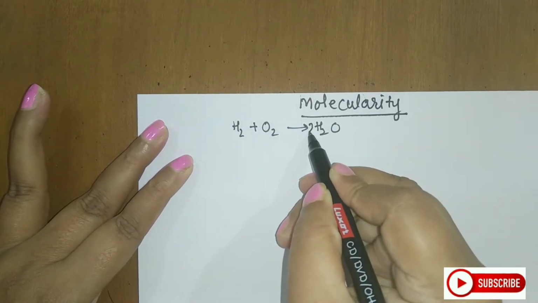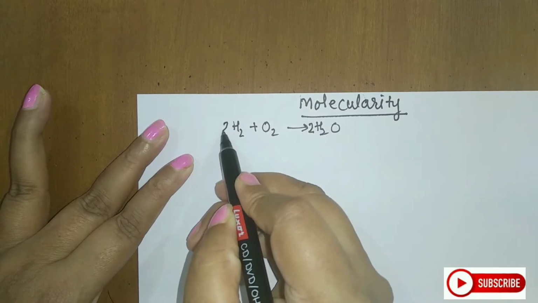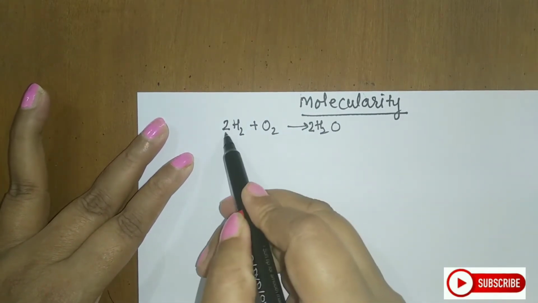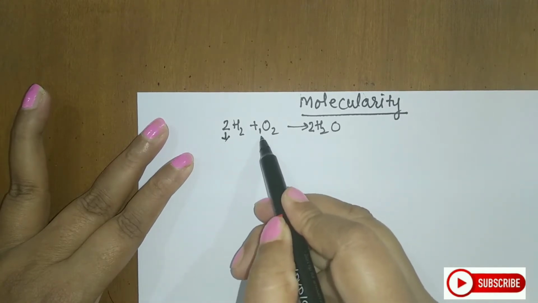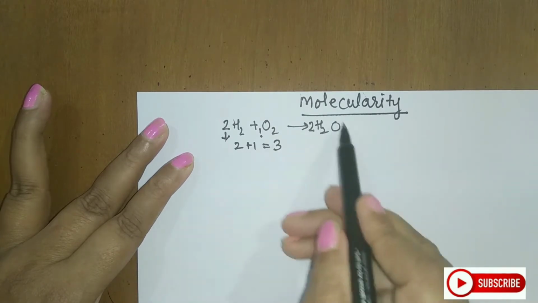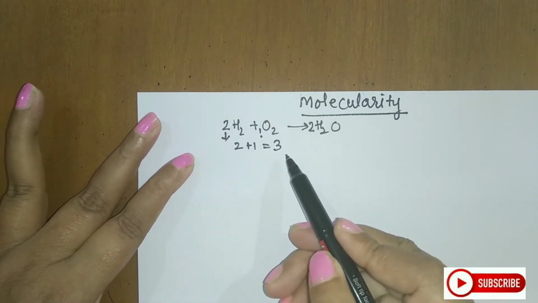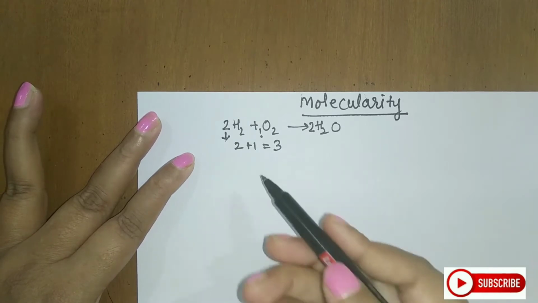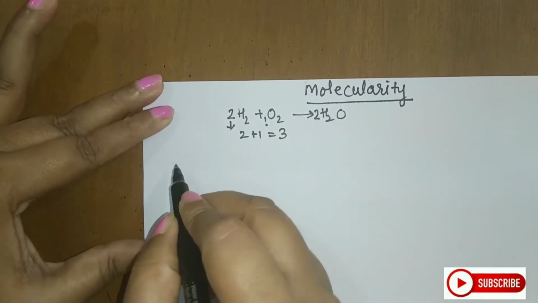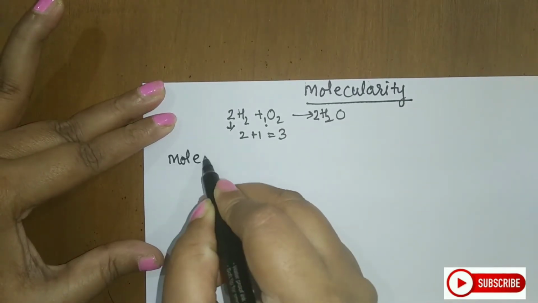So I'll balance the equation in this way. If I see the reacting number of moles here, this is 2 and here it is 1. So it will become 2 plus 1, that is 3. So the molecularity for this reaction is 3. Now what is actually molecularity? We can make the definition now. Molecularity is the number of reacting molecules taking part in a reaction.